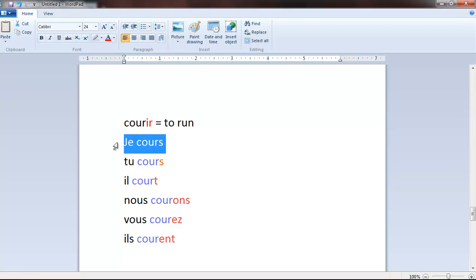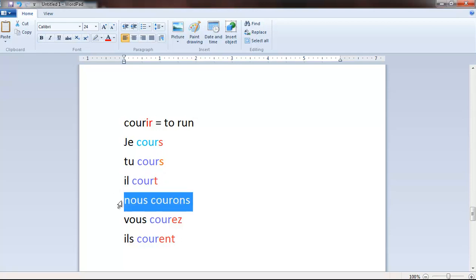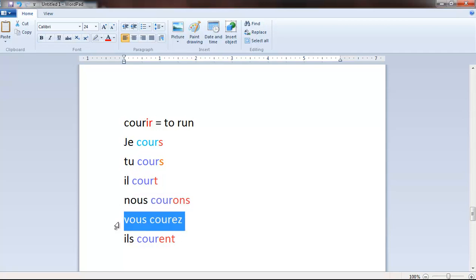So let's read out loud. Je cours, I run. Tu cours, you run. You as in singular second person. Il court, he runs. Nous courons, we run. Vous courez, you run. You as in plural second person.